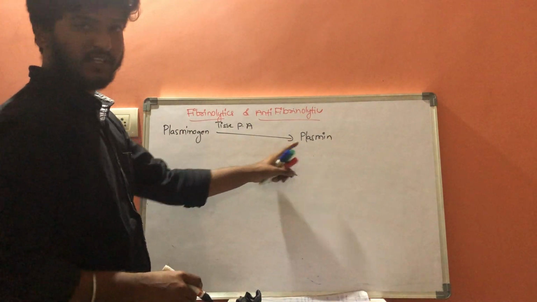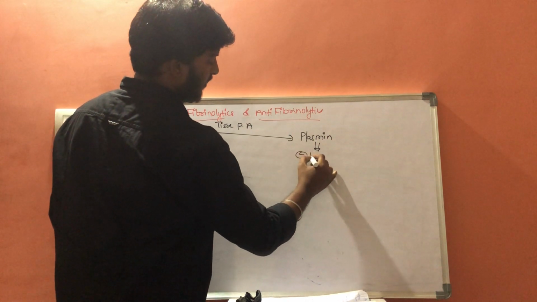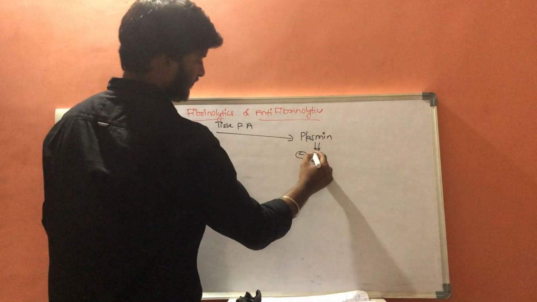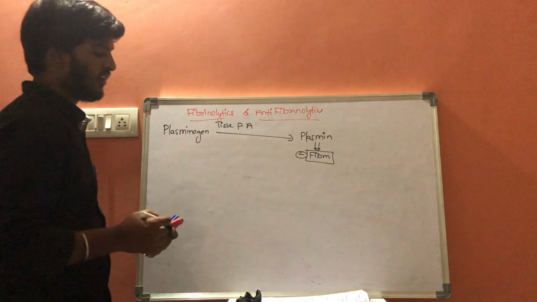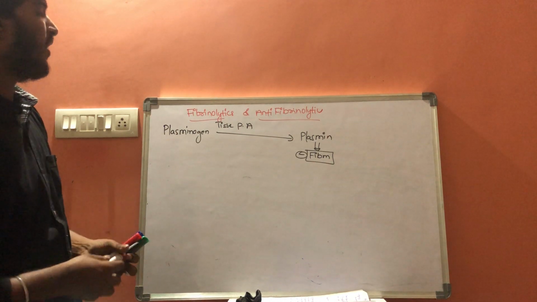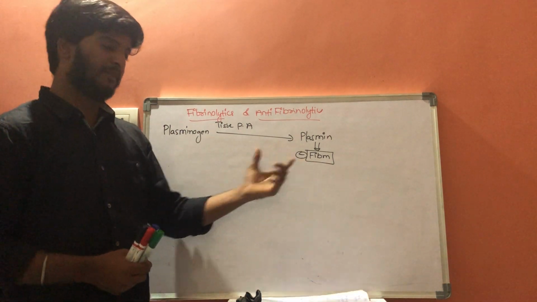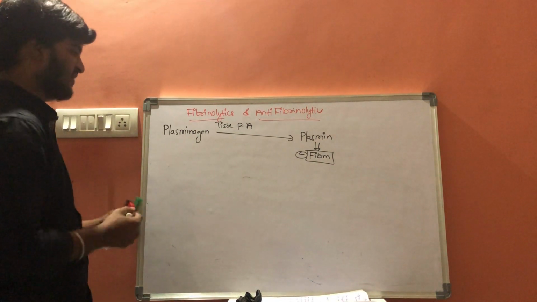Whenever this plasmin is formed, it results in breaking of the fibrin. So what are the fibrinolytics we can administer? First one is streptokinase.